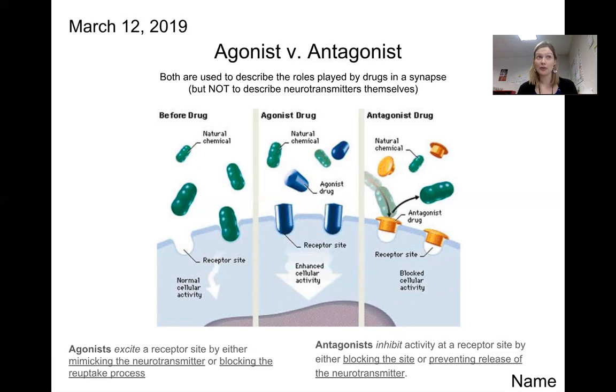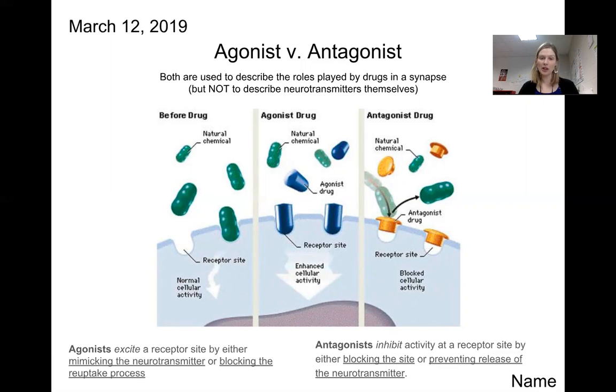Antagonists, because they interfere with normal neurotransmission, a typical example would be alcohol being an antagonist for glutamate, because glutamate is normally an excitatory neurotransmitter. Taking alcohol actually gets in the way of that neurotransmitter doing its job, in part producing the slow responsiveness and numbing effects of the depressant alcohol.